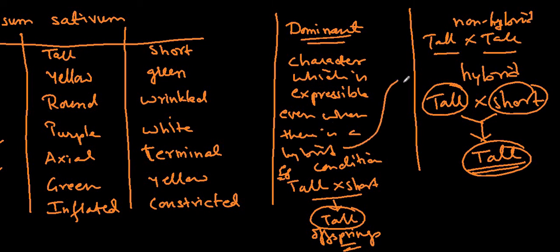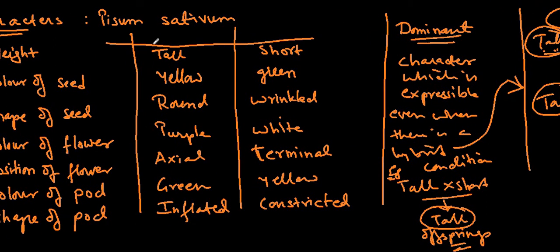So this is the hybrid condition. This is a non-hybrid condition because tall crosses tall. Red crosses red, non-hybrid. White crosses white, non-hybrid. Short crosses short, non-hybrid. But tall crosses short, hybrid. Red crosses white, hybrid. So one is dominant and another one is recessive.